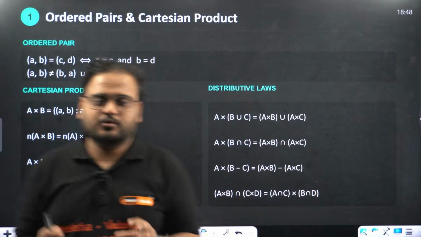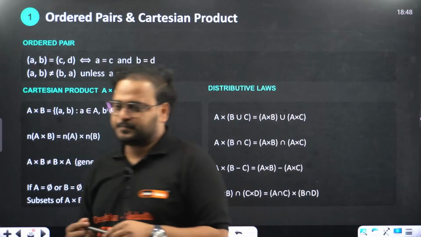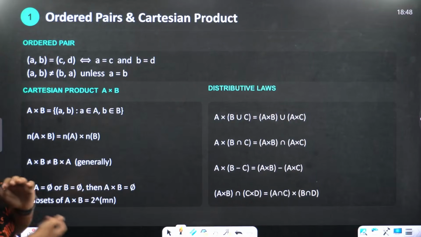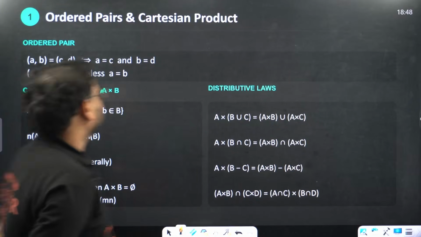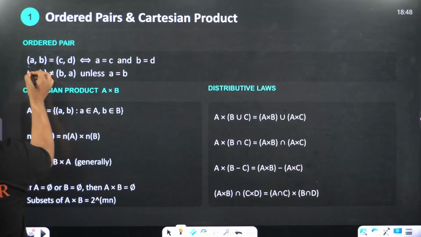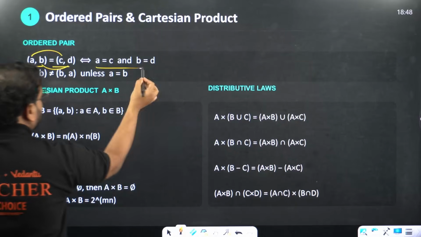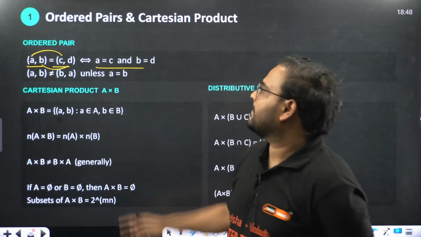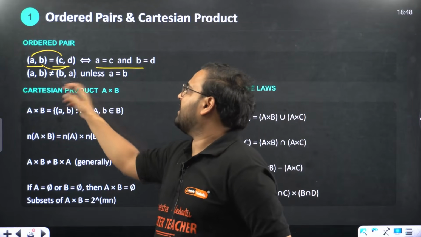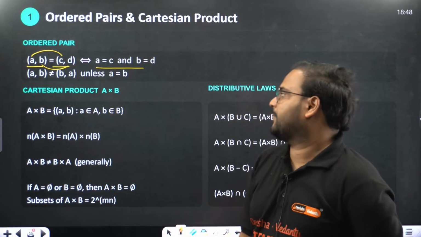Ordered pairs. As I mentioned, let's do some concepts first, then I'll move on to the question solving. Clear? Okay, sir. Ordered pairs and Cartesian products. If it is given (A, B) and (C, D), it means A and C are equal and B and D are equal. That's the meaning of equality of ordered pairs. Otherwise not equal, because only if A and B are equal can we say (A, B) equals (B, A). This is the ordered pair.